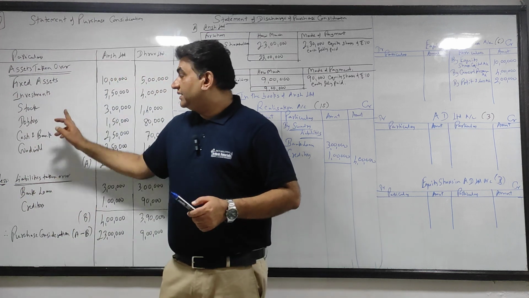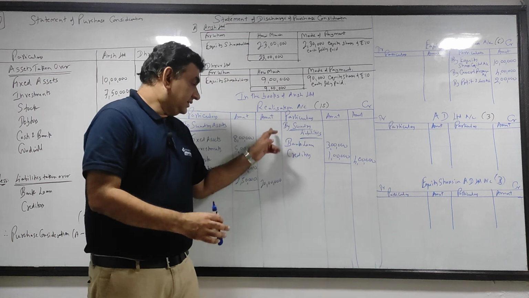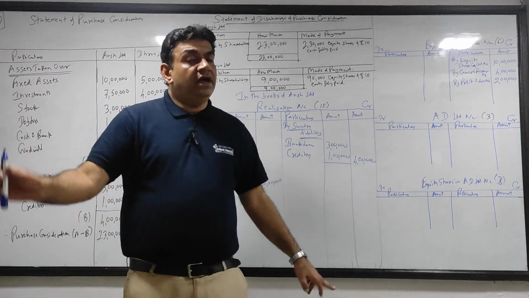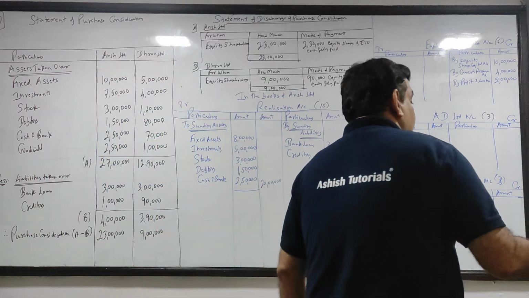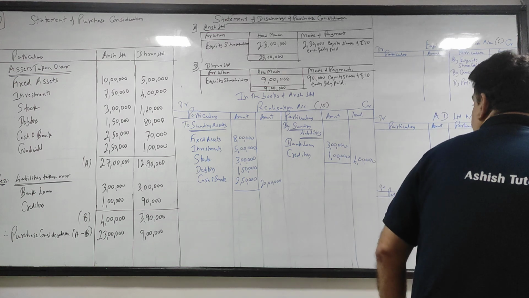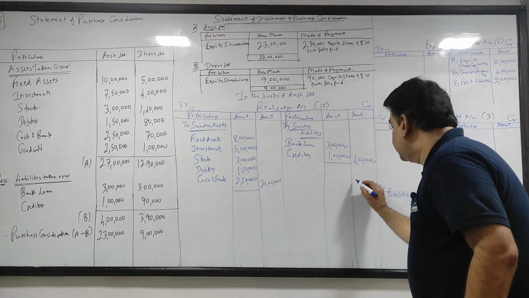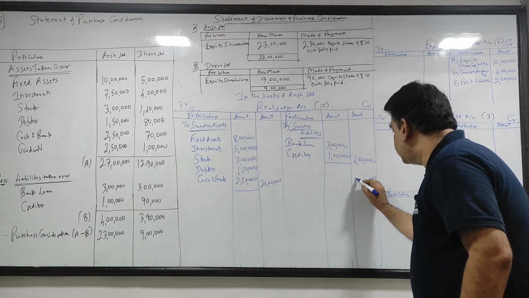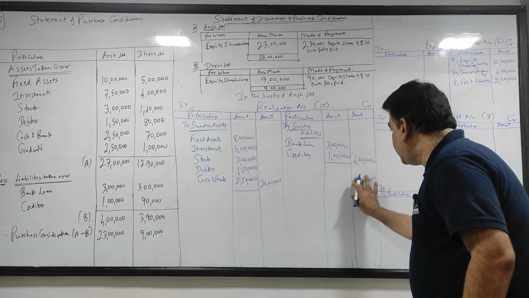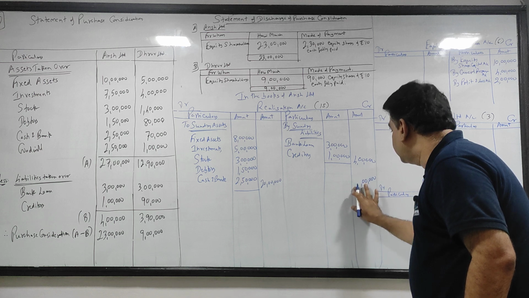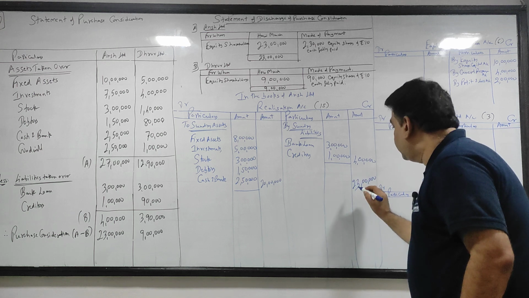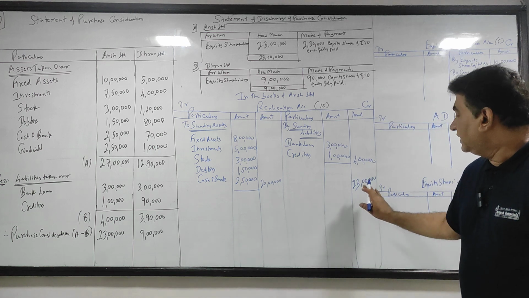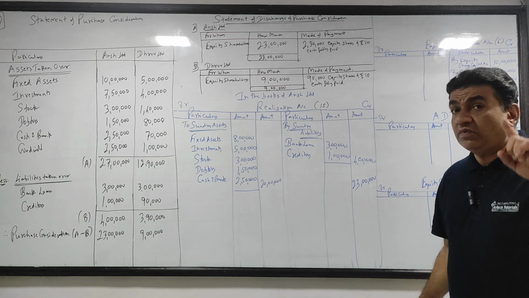Or you can interpret it the other way around. How you got the PC? Assets minus liability. So this PC I will record on the credit side of realization. Here 23 lakhs. Now see, we are the old company. This 23 lakhs we will get from whom?